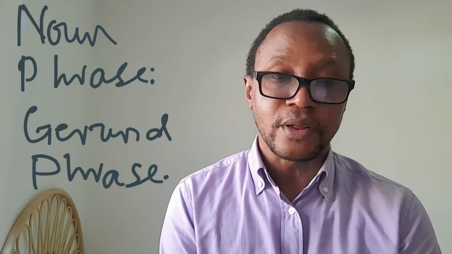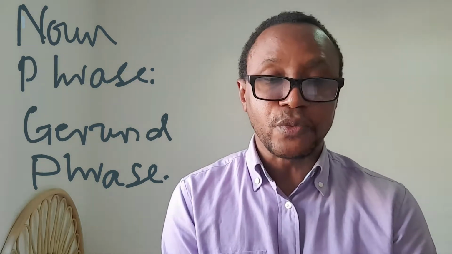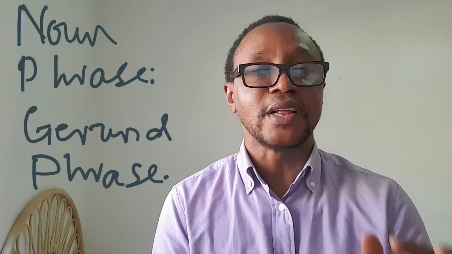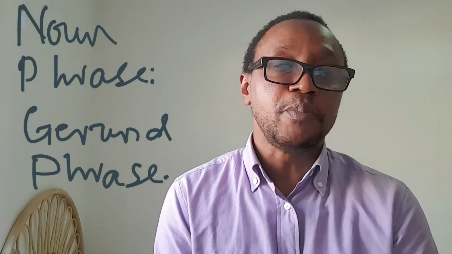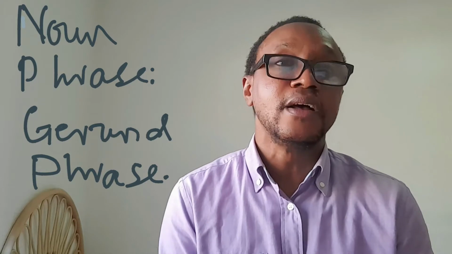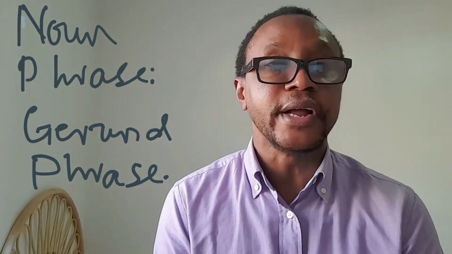The gerund phrase. What is it? A gerund phrase is introduced by a gerund, that is an ing word. Just like the noun phrase, it also performs the role, or it functions as a noun in a sentence. Look at this example. Eating ice cream on a windy day can be messy if you have long hair.